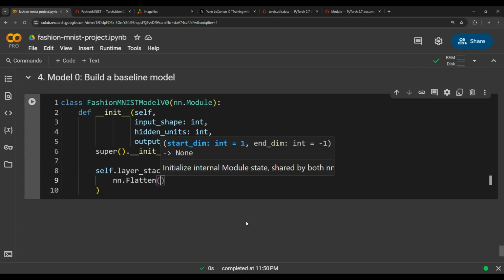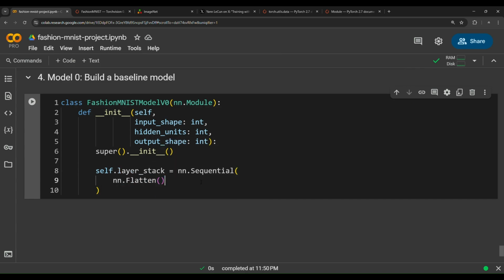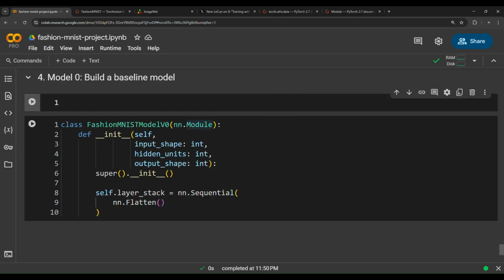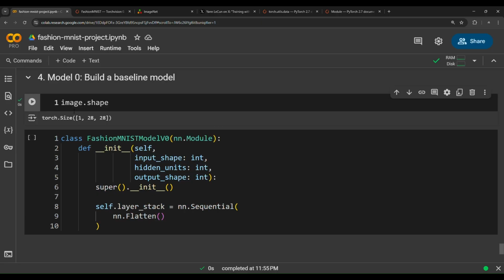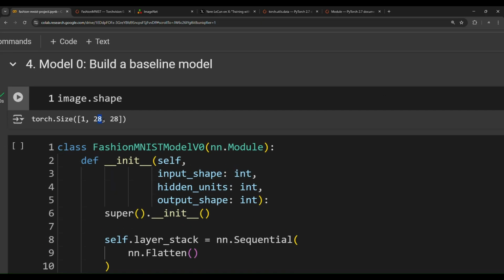Now you might wonder, why do we need the flatten here? Well, we need a flatten layer because the images are of two dimensions. If we try to get some image in here, and then access the shape property, you'll notice that, omitting the color channels, we have height and width.